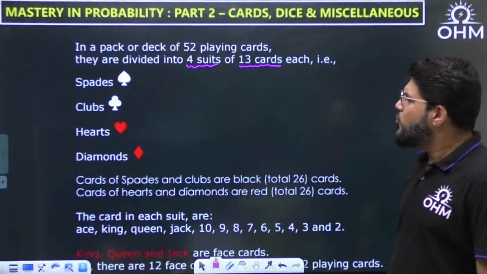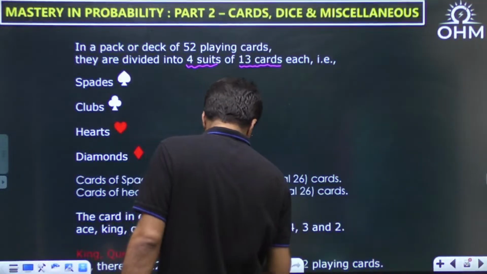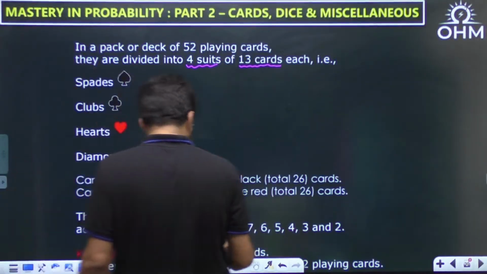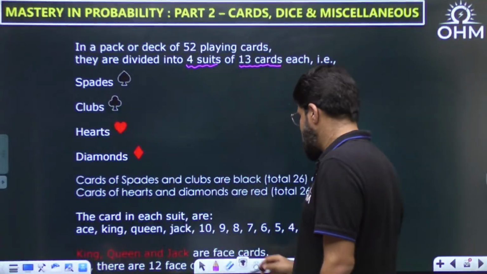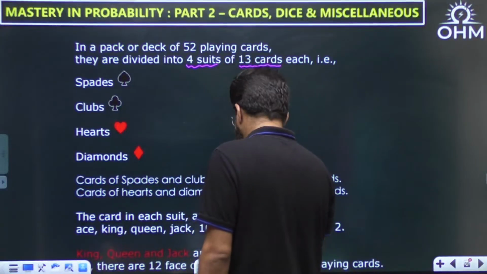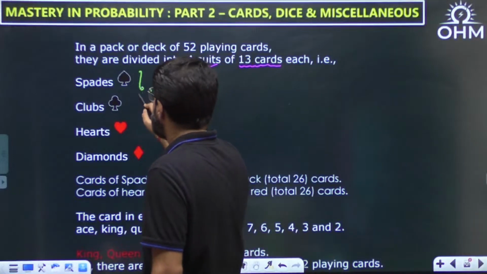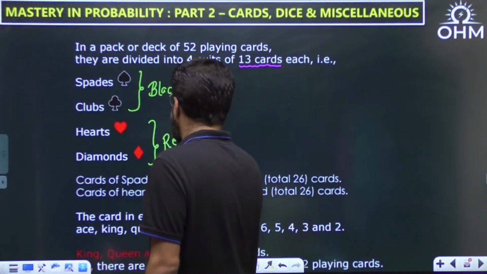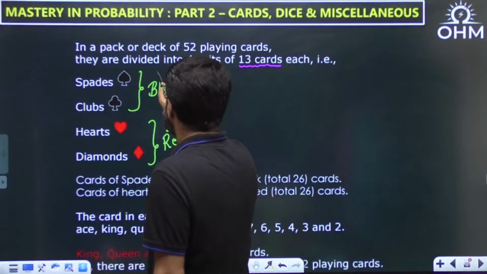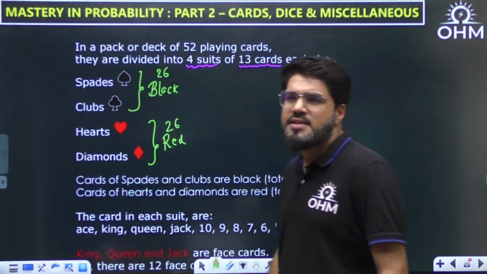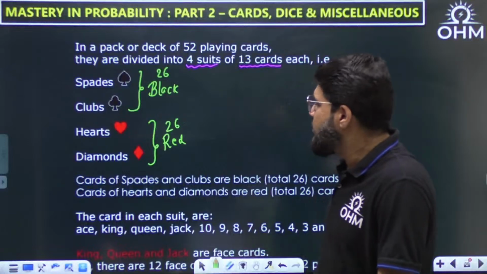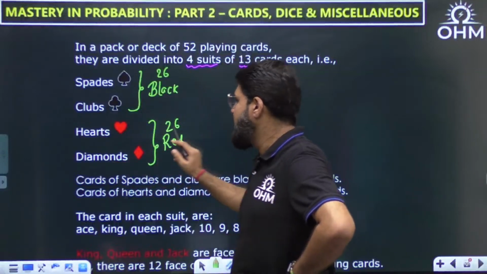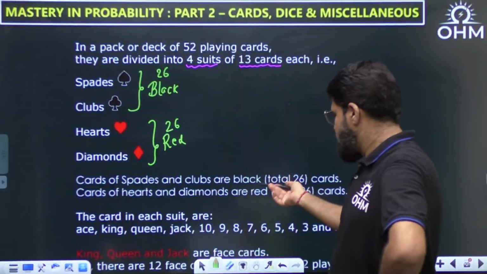Now what are the 4 suits? Two of them are black, spades and clubs. Hearts and diamonds are red in color. So there are 26 red cards and 26 black cards. As per color also, we can say the 52 cards are divided into 26 black and 26 red. The spades and the clubs are black, the hearts and the diamonds are red.